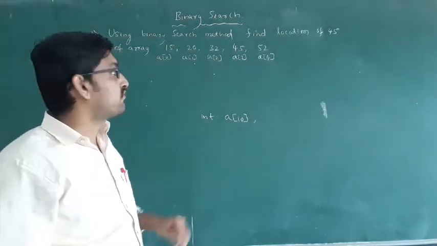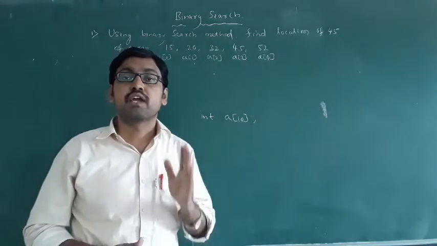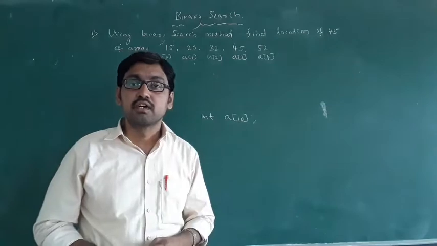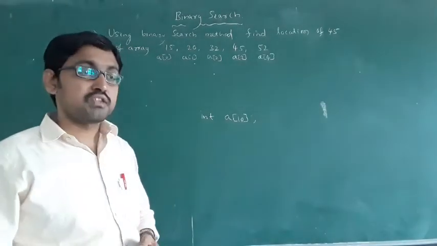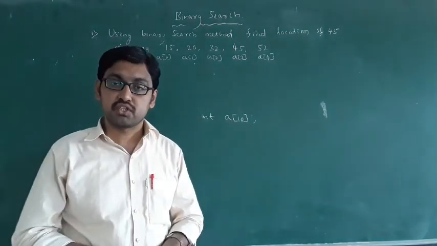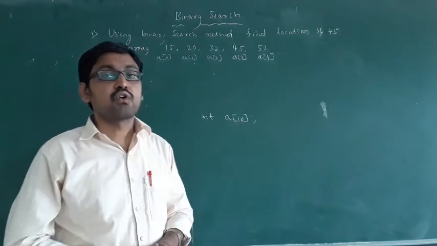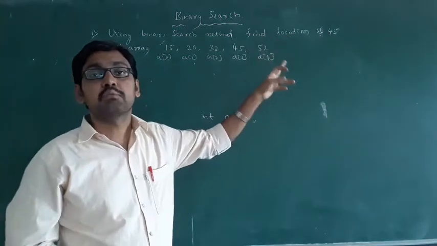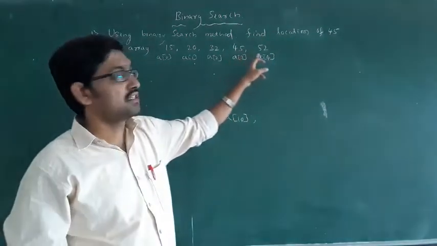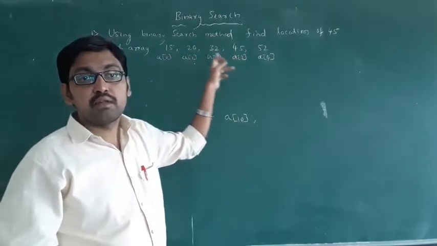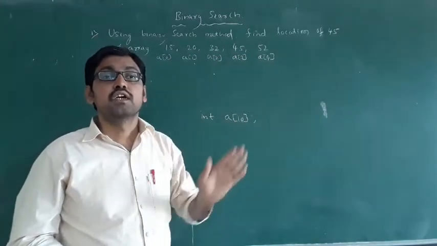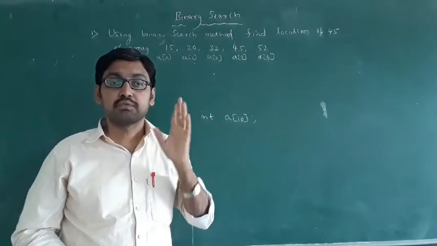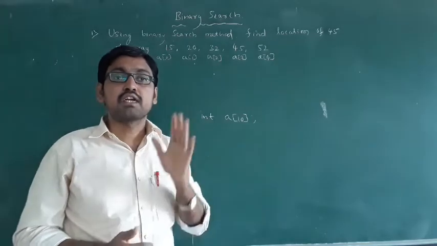Last class we discussed searching. Searching is the process of finding the location of an element. There are two types of searching: one is linear search, the second is binary search. In linear search, to find the location, your element 45 is compared with all these elements. Then you get a location. That method is called linear search. The second method is binary search.